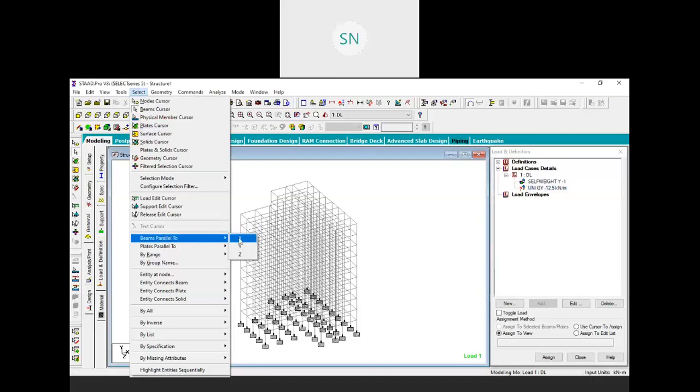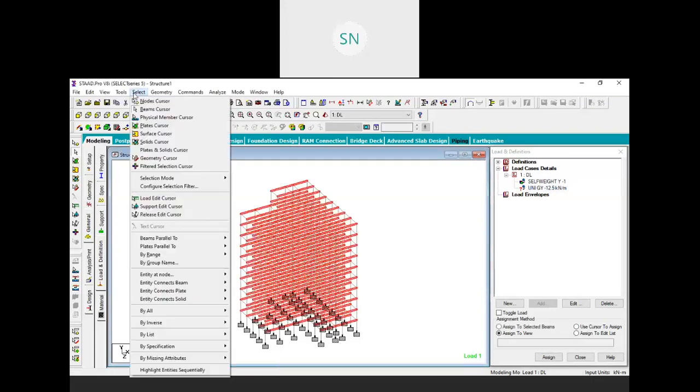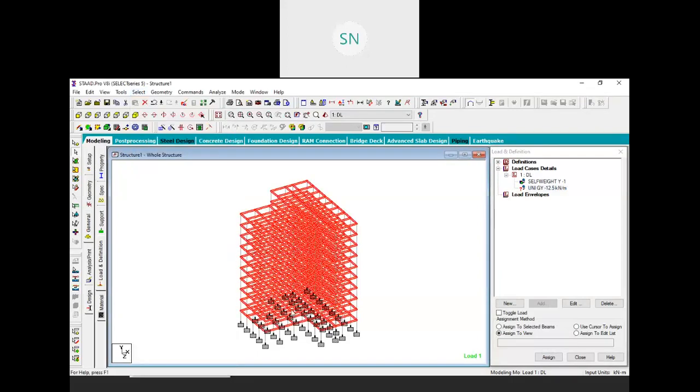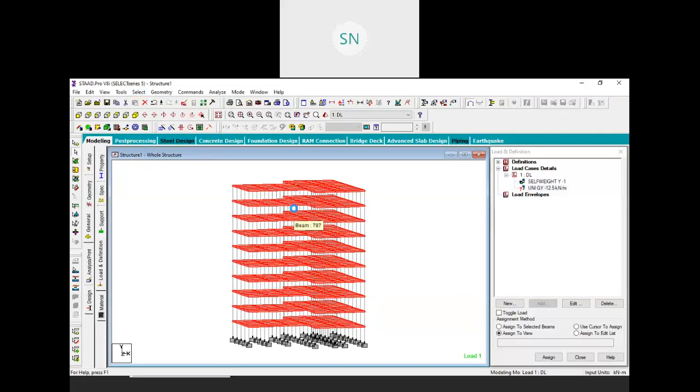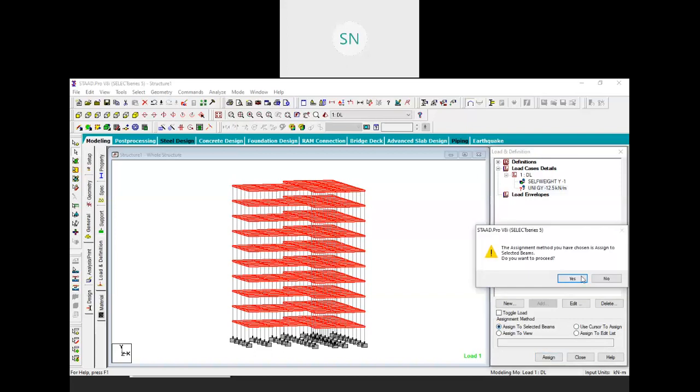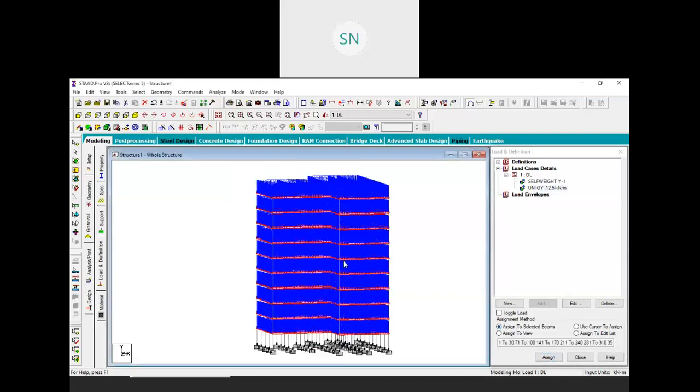So beam parallel to x, and I want to select beam parallel to z. In this way I have selected only my floor members. See, all the columns are deselected, and I'm selecting this load and assigning it only to the selected beams, right? Then click on assign and yes. So here we have assigned a load, our wall load.